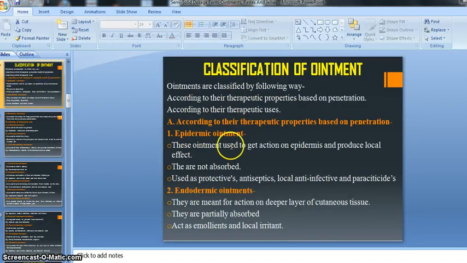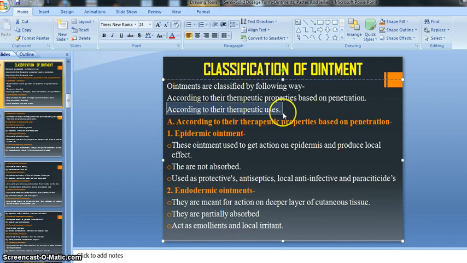Afterward, our other classification is according to their therapeutic uses. If we get an infection in the skin, the ointment is categorized accordingly, as well as by its therapeutic use. If it is used for itching, it is categorized on the basis of itching. In simple terms, ointments are classified on the basis of their pharmacological effect.